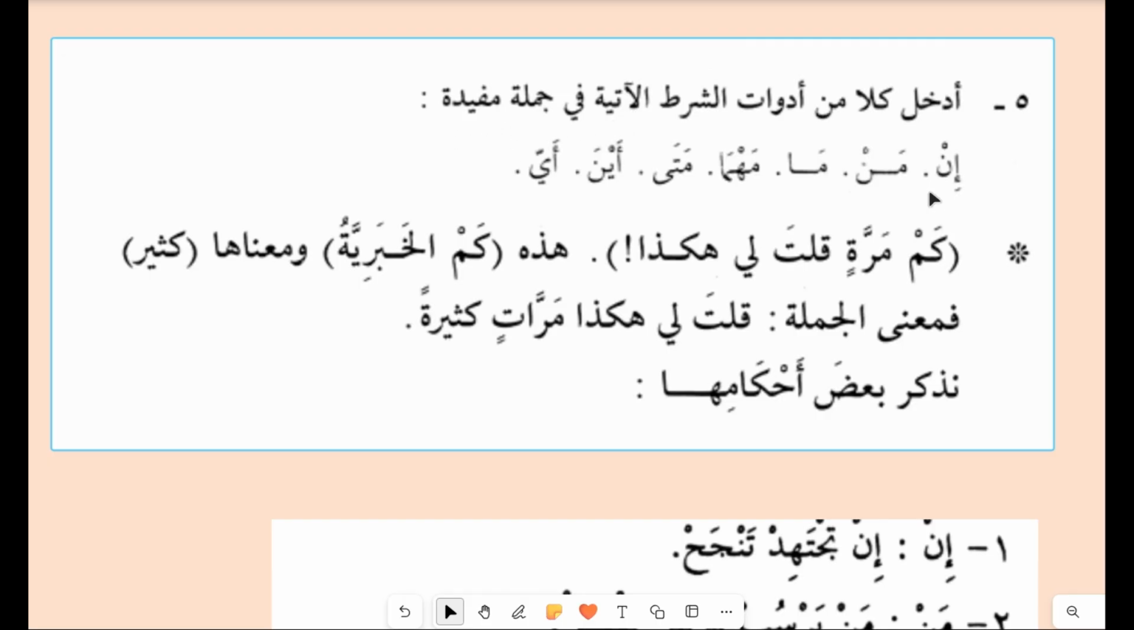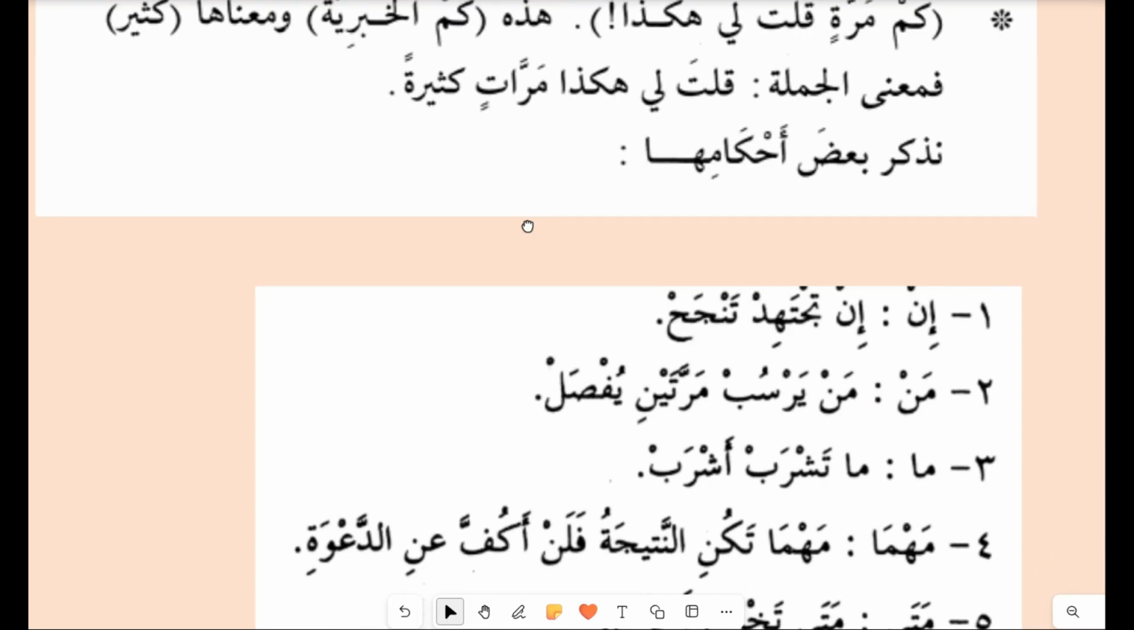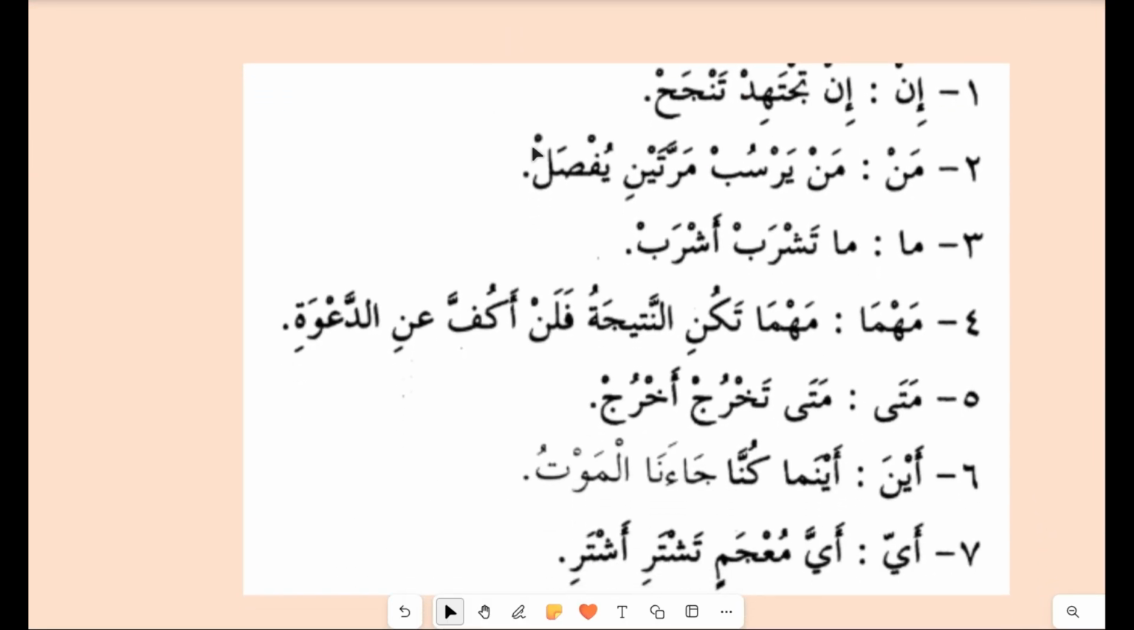Now you have to make sentences here with all these tools of shart: man, ma, mahma, mata, aina, and ayy. Now let's see the sentences first of all, and then we will see the rest of the question. In tajtahid tanjah. So we have in tajtahid tanjah. Tajtahid, now this is the tool. Where is the condition? Tajtahid is the condition. Tanjah is the jawab.